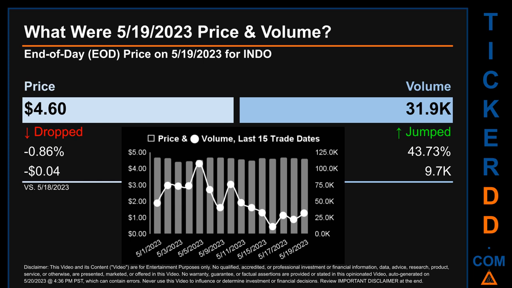Across a range of 28 cents, the max and minimum end-of-day price were respectively 4.7 and 4.42. Volume saw a range of 96.7 thousand, from a day low of 11.1 thousand to a day high of 107.8 thousand.